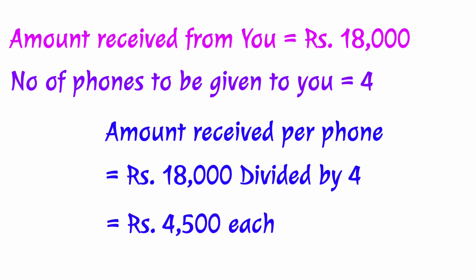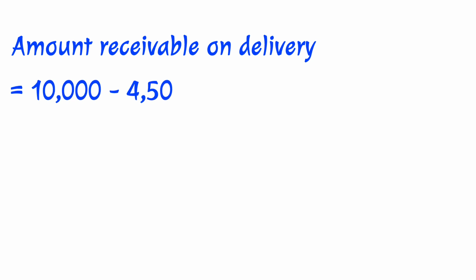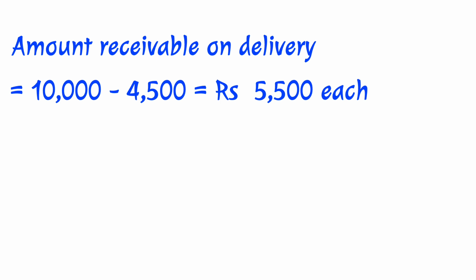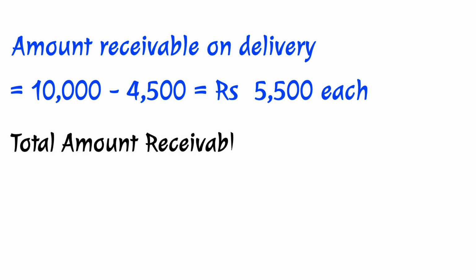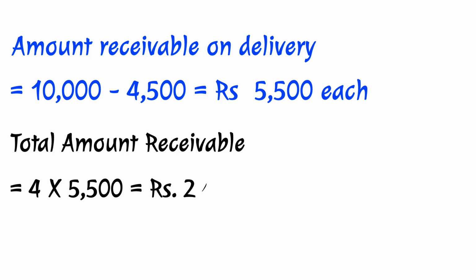4,500 per phone. Out of this 4,500, 3,000 is the booking amount. 1,500 will be adjusted from the 7,000. That means out of 10,000, they have already received 4,500. Now you just need to pay 5,500. Or you can say out of the 7,000, they have already received 1,500. You have to pay 5,500 now, 5,500 rupees, 4 phones, 22,000. Amount remains the same.